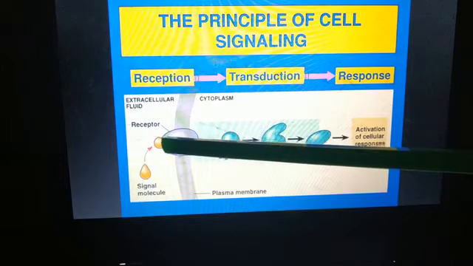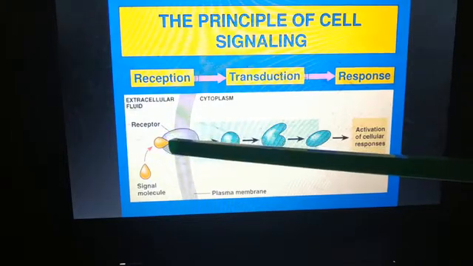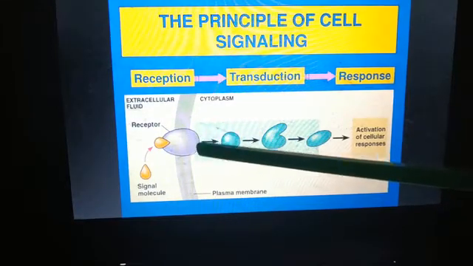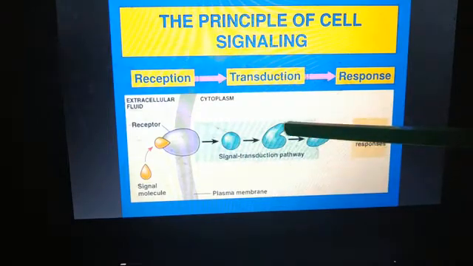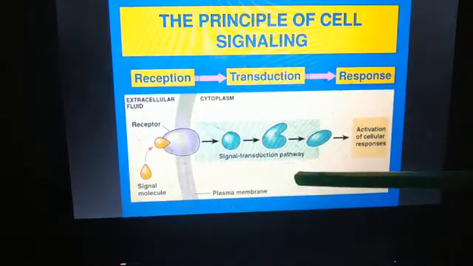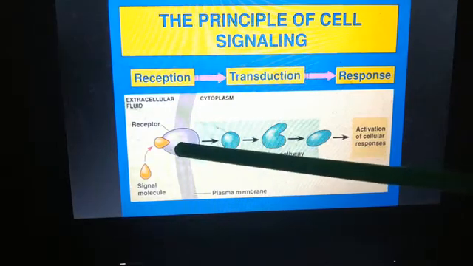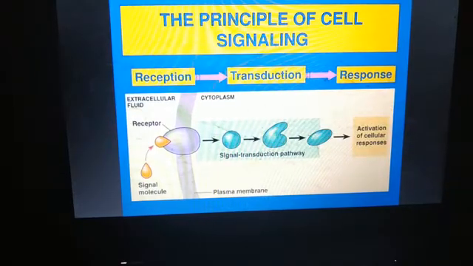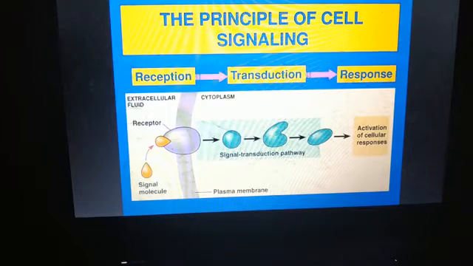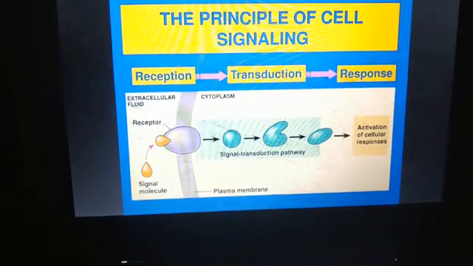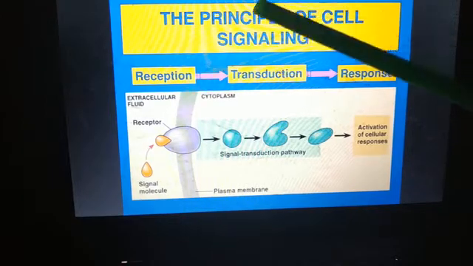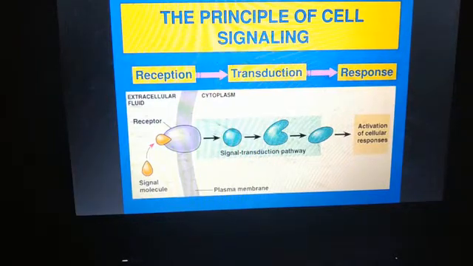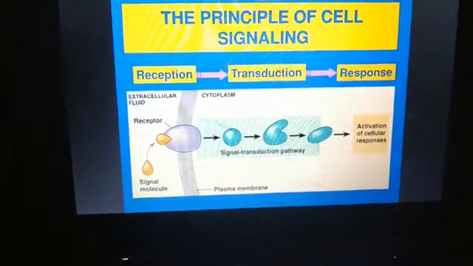Once the signaling molecule binds to the receptor on the cell surface, it will initiate a series of reactions that will occur inside the cell, and the signal is transmitted from the cell membrane to the nucleus. This process is called intracellular signal transduction, because the reaction is taking place inside the cell.